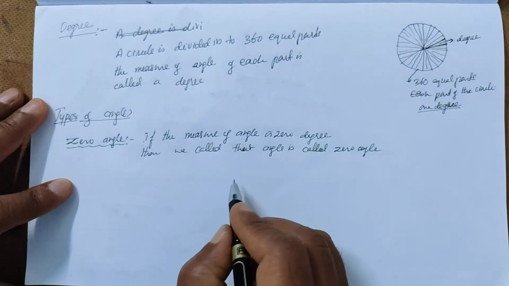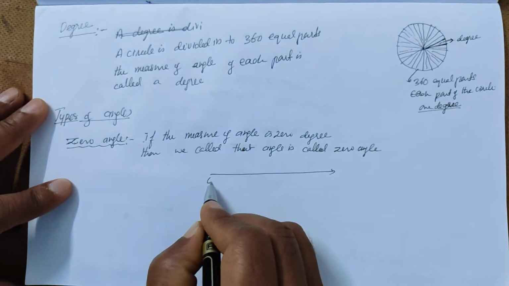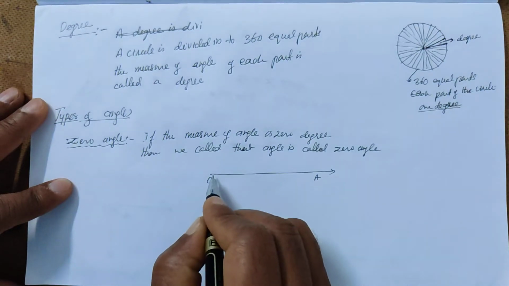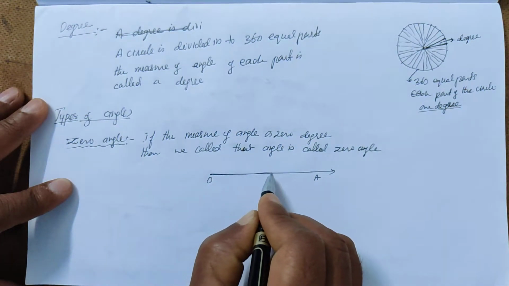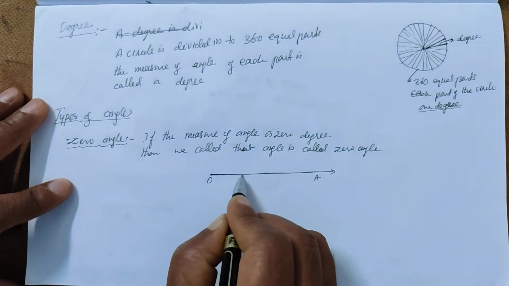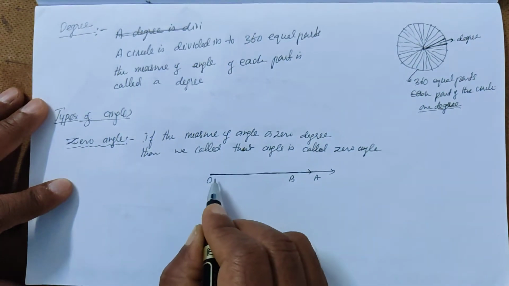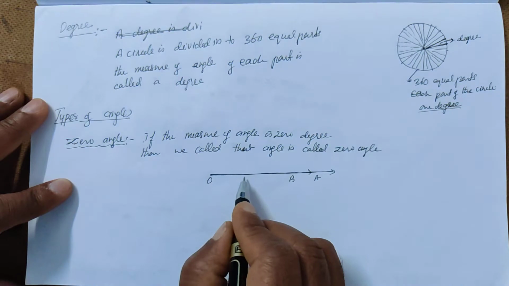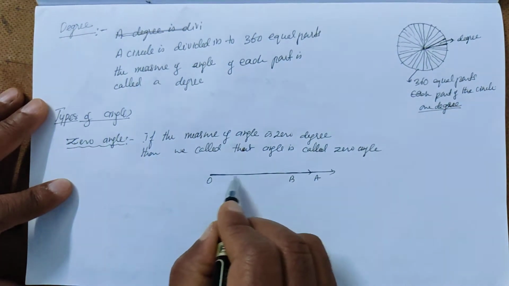So now see here, this is a ray OA, and this OA is not rotating. So there is another ray, let it be OB. Now the angle between this ray OA and OB is 0.